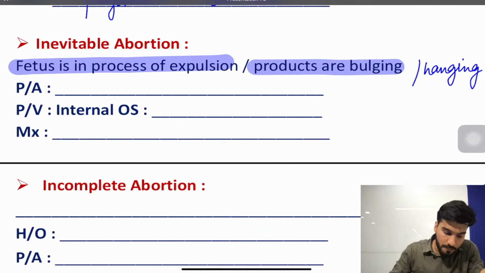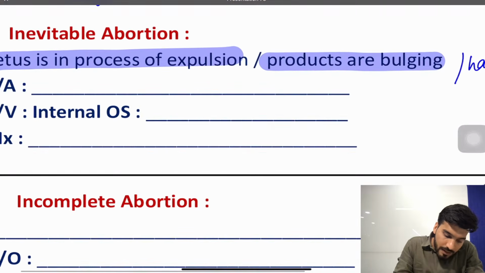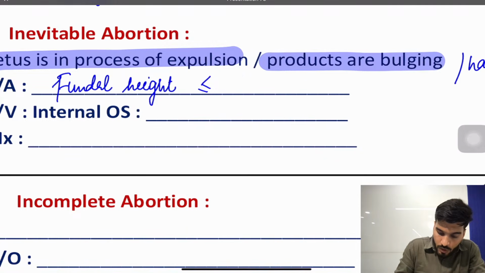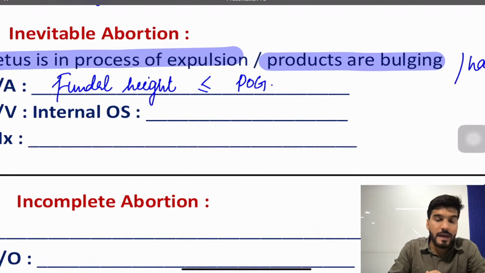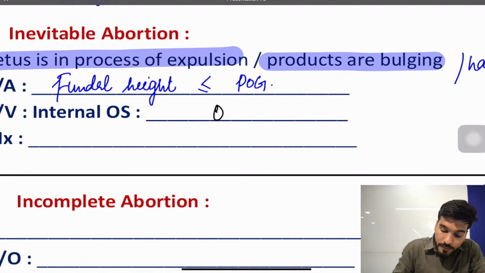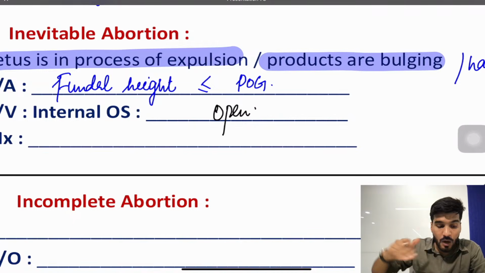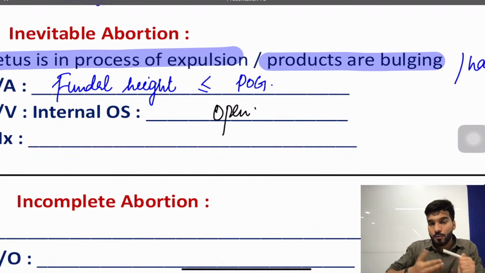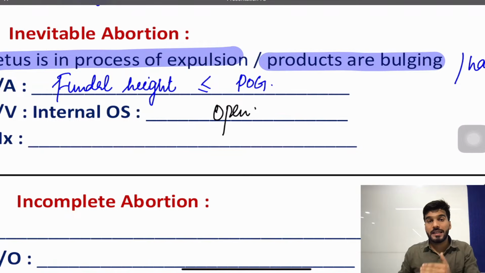On per abdominal examination, the fundal height is less than or equal to the period of gestation, and the internal os will be open because products are hanging, bulging, coming out. The fundal height will be less than the period of gestation because some products are passing, or if they have not passed, it can be equal to the period of gestation. On per vaginal examination, the os is open. Remember, incomplete and inevitable mean os is open.